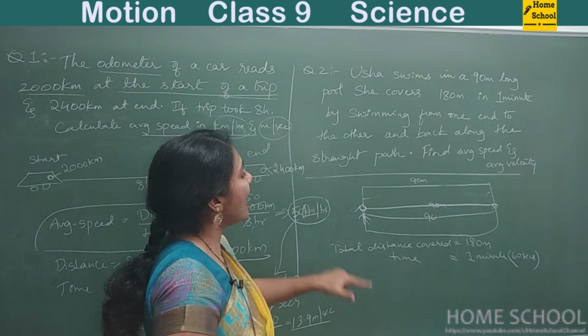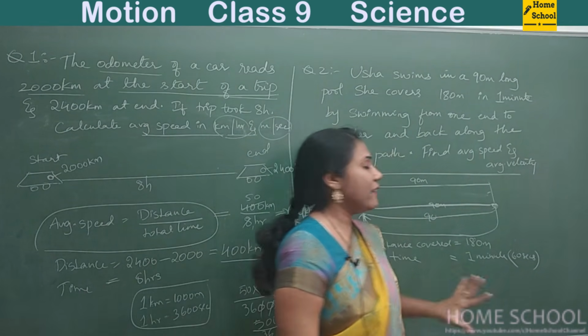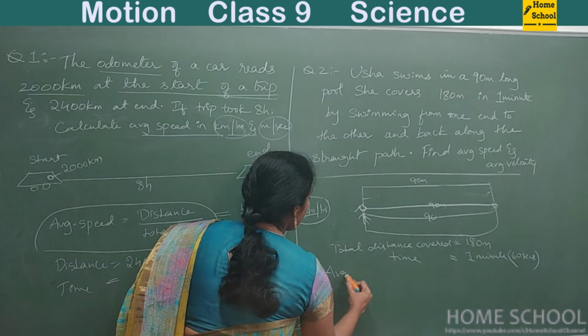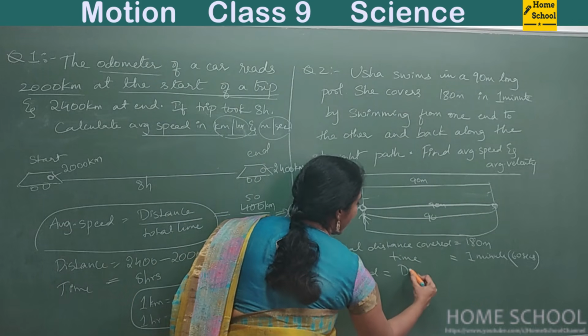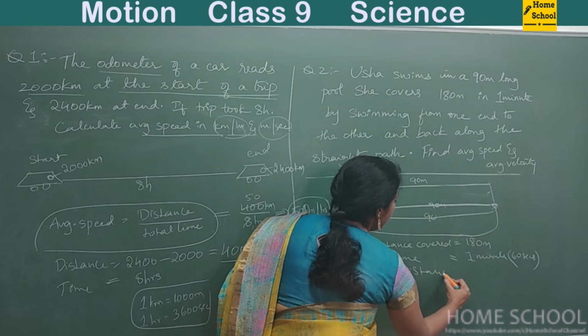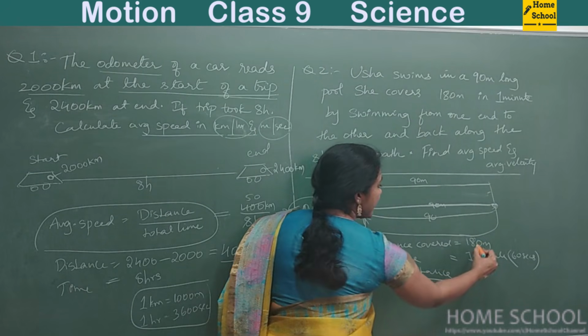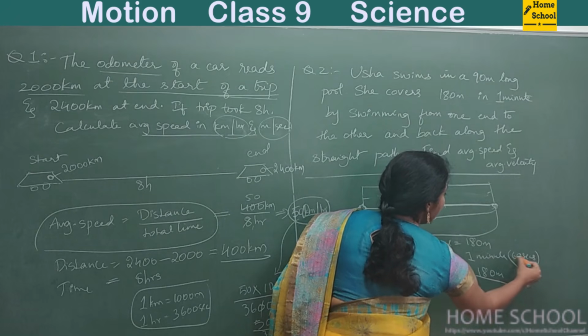So what they asked you to calculate? They asked you to calculate average speed and average velocity. So how do you calculate average speed, guys? Average speed formula is what? Distance by time. Total distance traveled by total time. She covered 180 meters. In how much time?